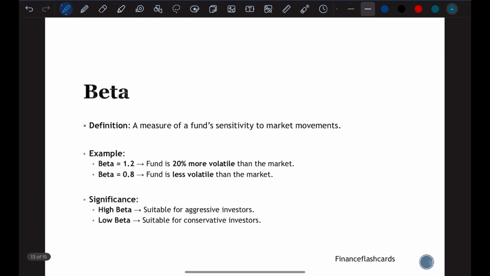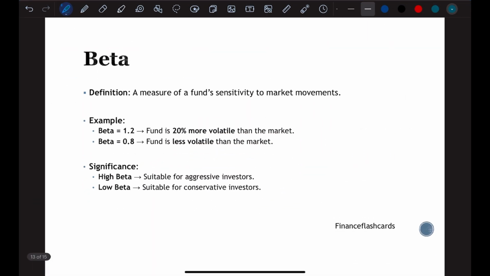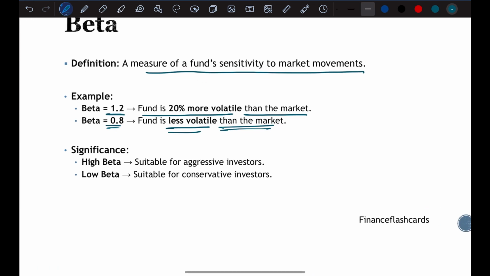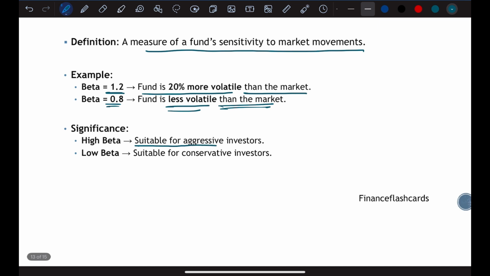So our next word is beta. Now what is beta? Beta measures a fund's sensitivity to market movement. Beta is a benchmark where we see how volatile that particular fund is relative to a broader market index. Suppose a fund scheme has a beta of 1.2, which means that the fund is 20% more volatile than the market. And if the beta is 0.8, which means that the fund is less volatile than the market. What is the significance? High betas are for those investors that are willing to take more risk because you are dealing with more volatility.